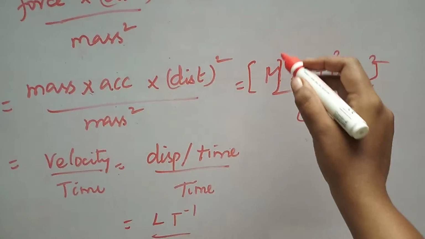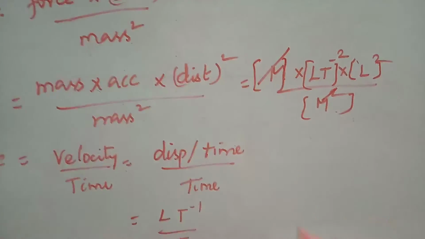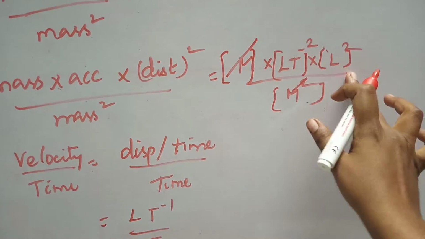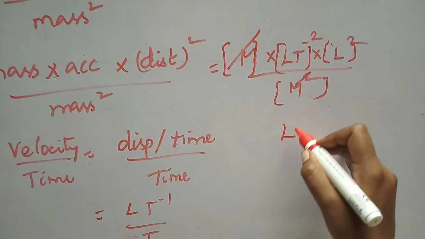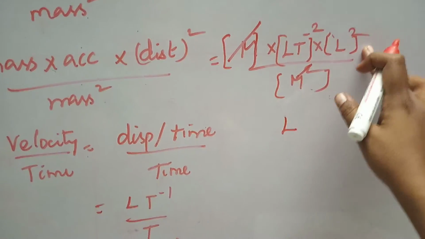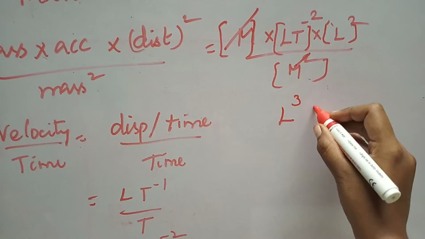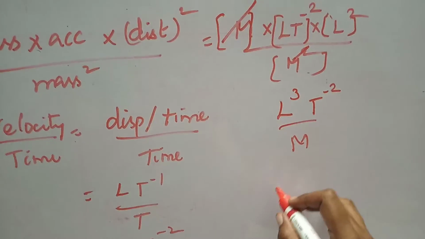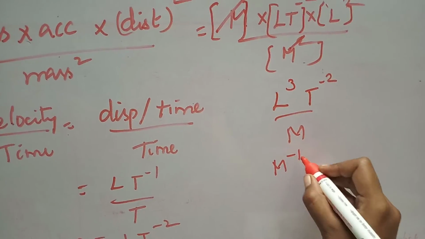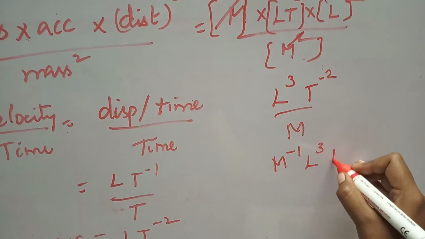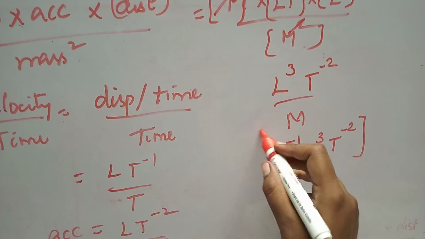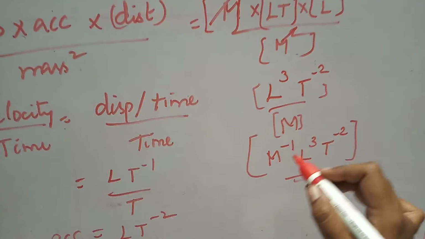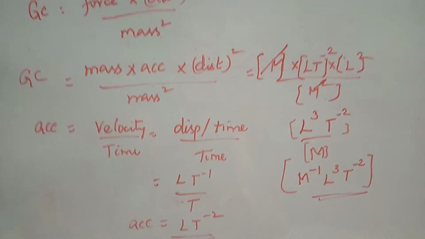Okay, so you have one m here, so one of the m is getting cancelled off, and if you write it now, add up the powers as usual you do for the other calculations. You have 1 L here, 2 L here, so it is L power 3 t power minus 2 by m. When you bring this m to the numerator, it becomes m power minus 1 L power 3 t power minus 2. So this is the dimension representation for the gravitational constant.